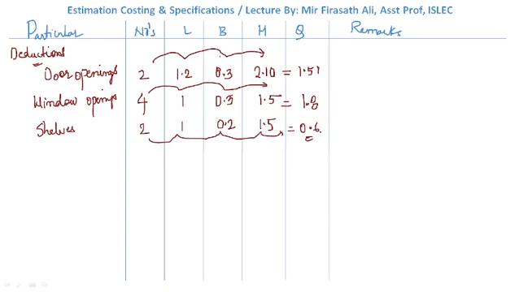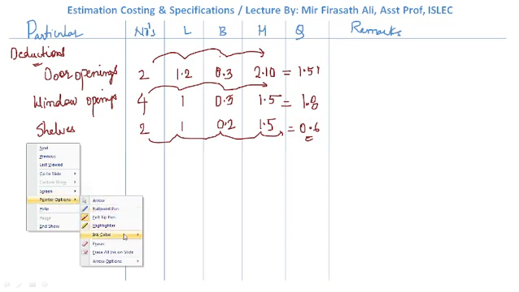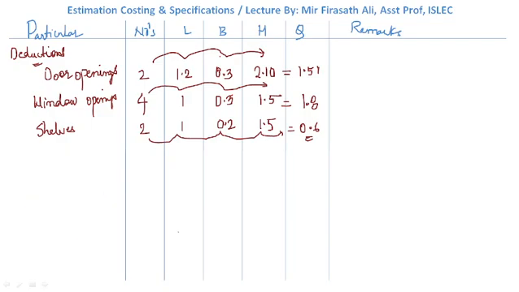So, next we have lintels. The next deductions are for lintels. Lintels for door.